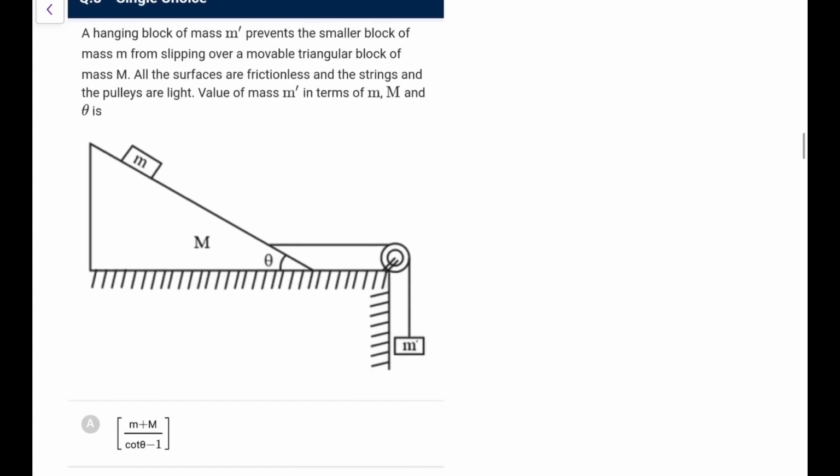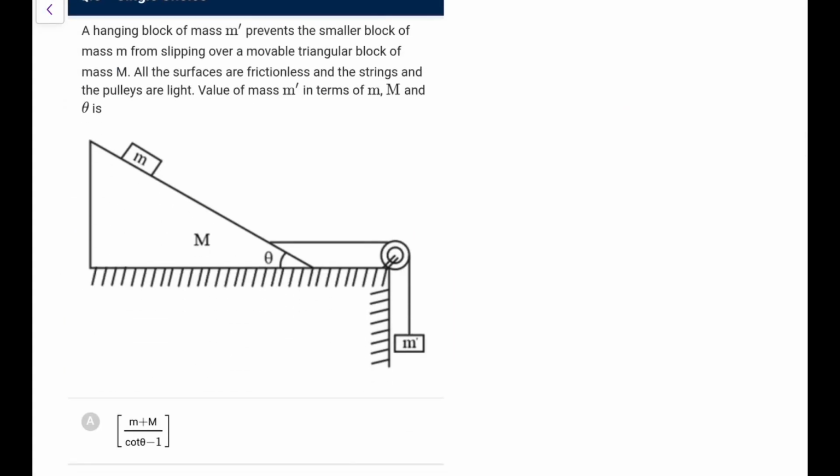Now the next one, 8th. A hanging block of mass m dash, sorry, this is m dash, prevents a smaller block of m from slipping over a movable block of mass M. All surfaces frictionless, strings and pulleys are light. Value of m dash in terms of this is. So first of all, it is not slipping. That means if it goes with a, this whole system also goes with acceleration a.